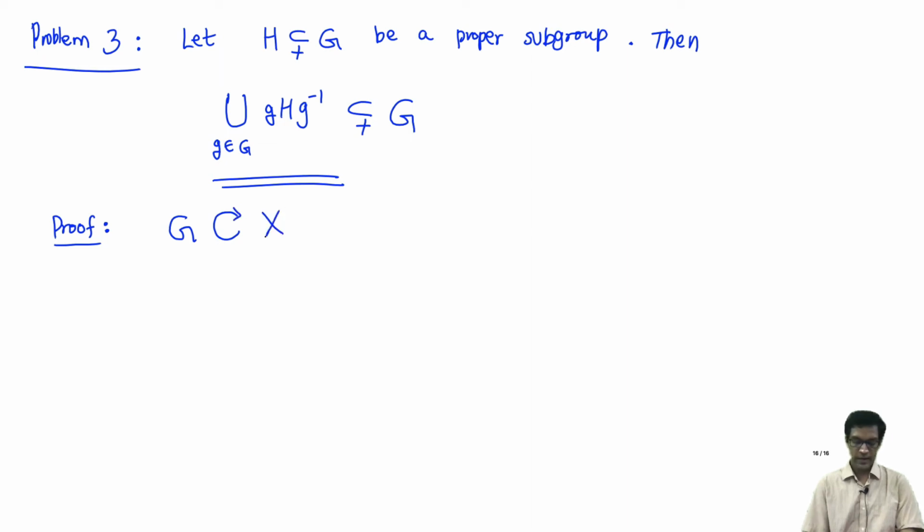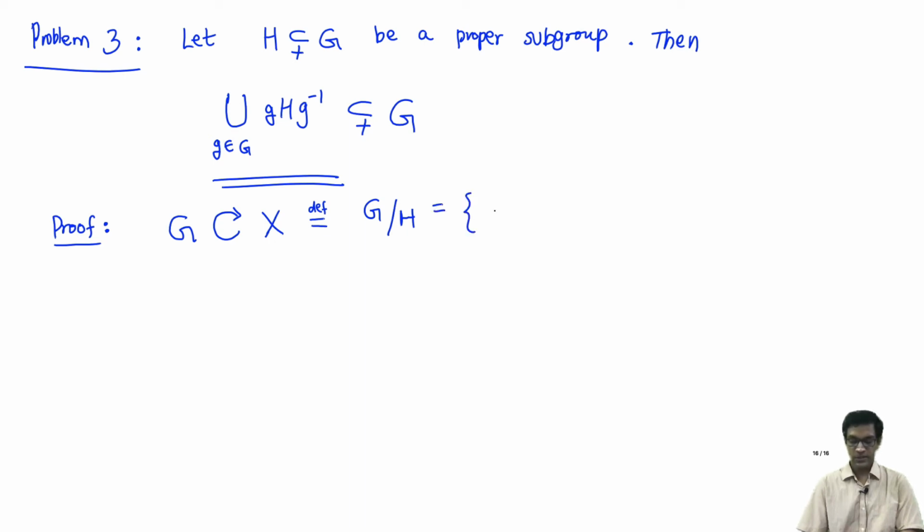I'm going to take the action of the given group G on a set X. So how will I construct this set X? Here's the first thing to note. I will define this set X as follows. I take the set which I will denote G mod H. H is not a normal subgroup here, so when I say G mod H, it's not a group or anything, but I can think of it as a set.